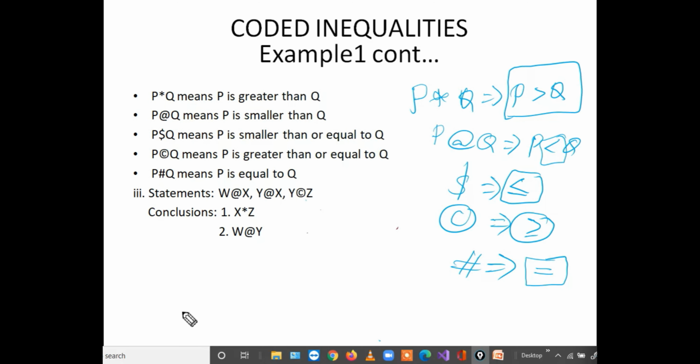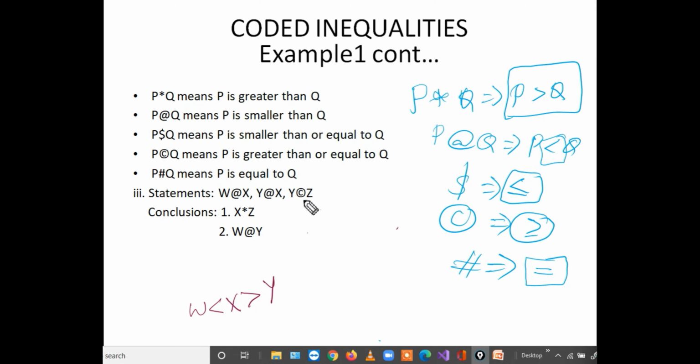Decoding the statements. Along with decoding, I'm making it a single statement also. W to X, X to Y, Y to Z. First of all, W to X. W is at the rate means less than. W less than X. Next, Y is also less than X, nothing but X greater than Y.